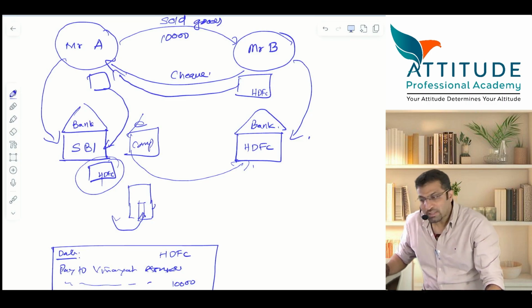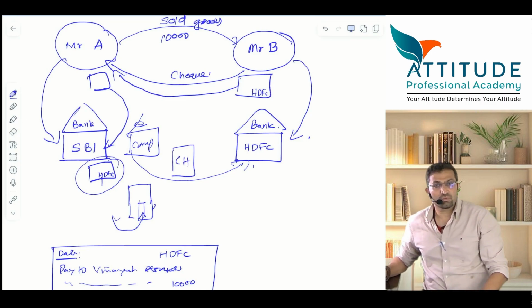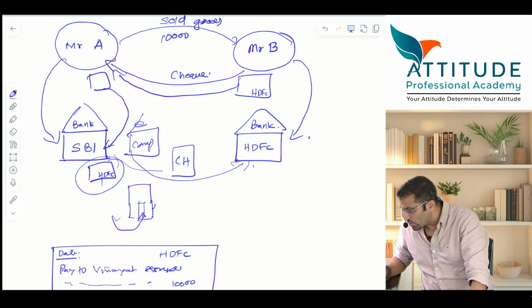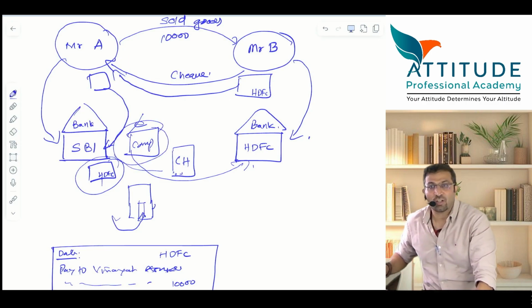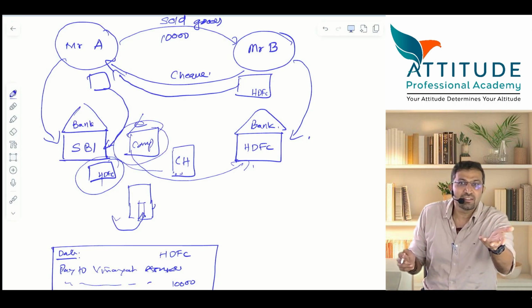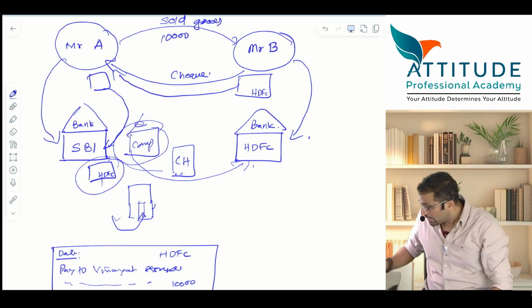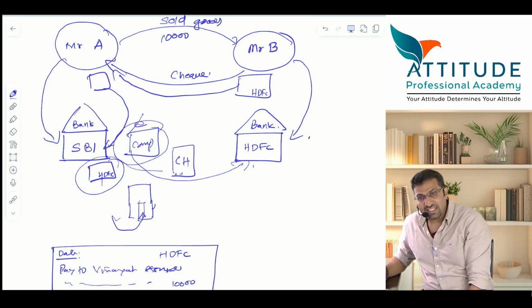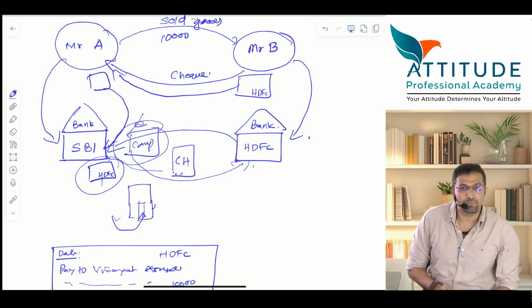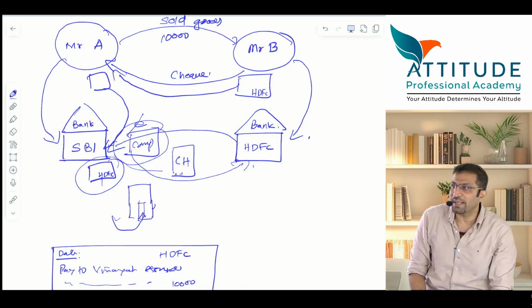अरे understood? बीच में रहेगा एक clearing house. So that clearing house will authenticate the check, saying whether the check is a genuine check or not, because nowadays everything can be taken, scanned and done in a fake manner. But the clearing house will check it, and once the check is authenticated by them, then the money will be transferred to SBI. This is how the checks are paid or payment is made.